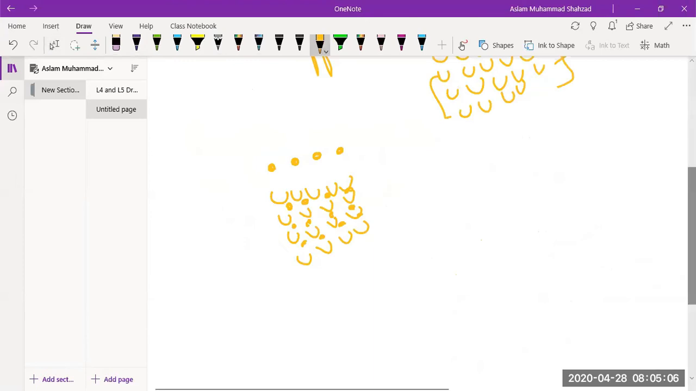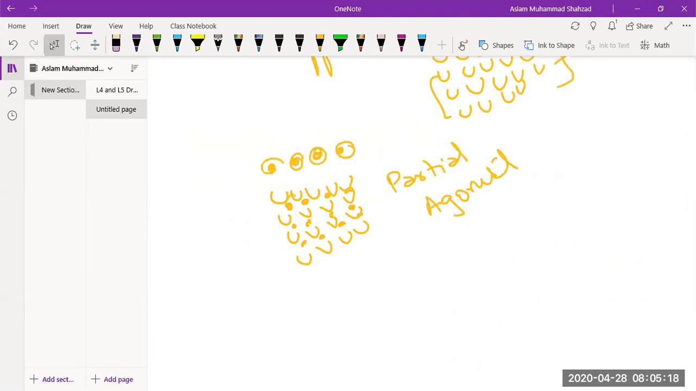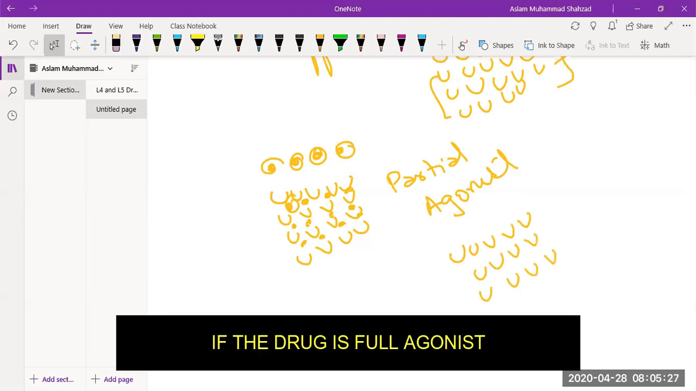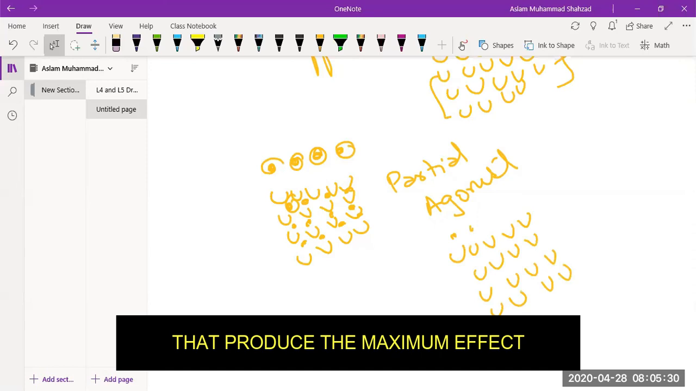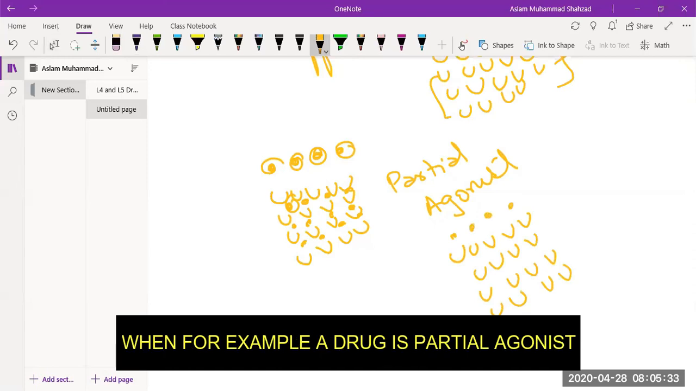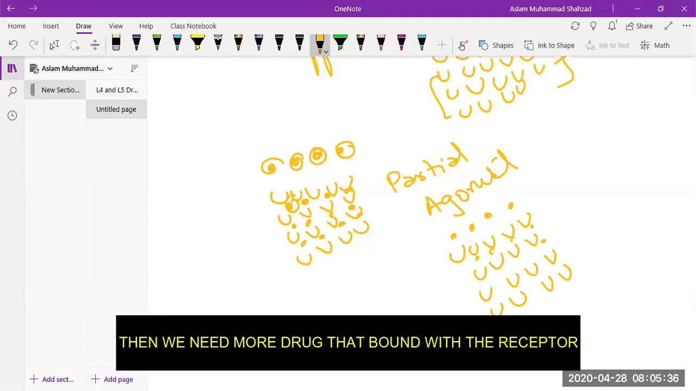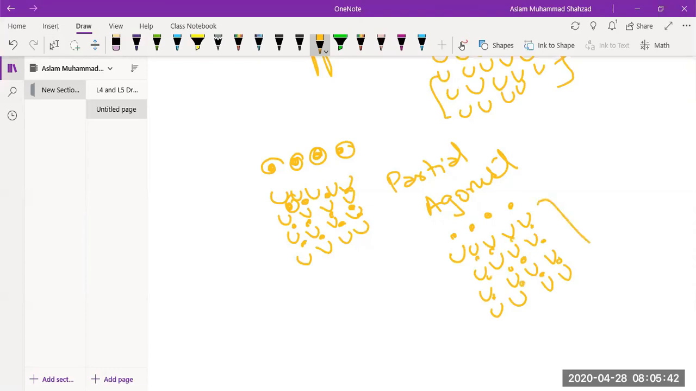So if a drug is a partial agonist, then it needs more drug to occupy the receptors. As we discussed, there are not only a few receptors, there are a number of receptors in the body. If the drug is a full agonist, we only need a small amount of drug to produce the maximum effect. And when, for example, the drug is a partial agonist, then we need more drug bound to the receptors. So that's how we explain all these receptors as reserve receptors or spare receptors.